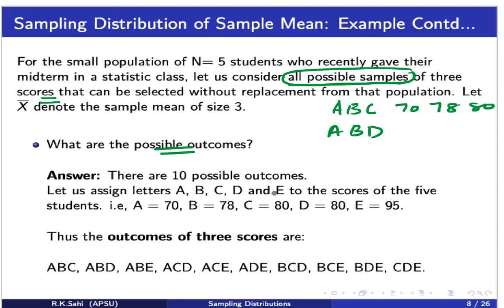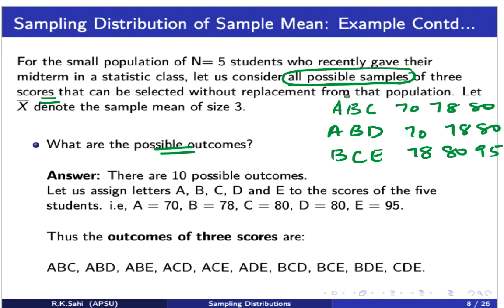Fine. What is A? 70, 78, 80. Somebody says, no, I would like to have B, C, and E. I would like to look at the samples of this. Fine. What is B, C, E? B is 78, C is 80, and E is 95.